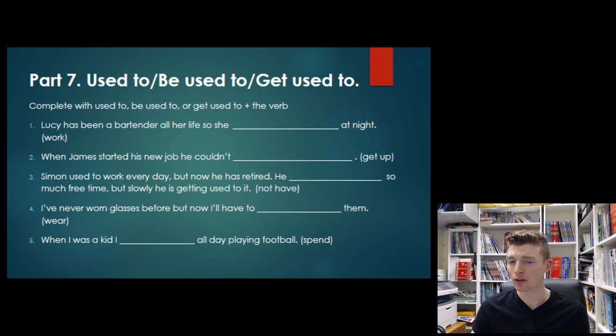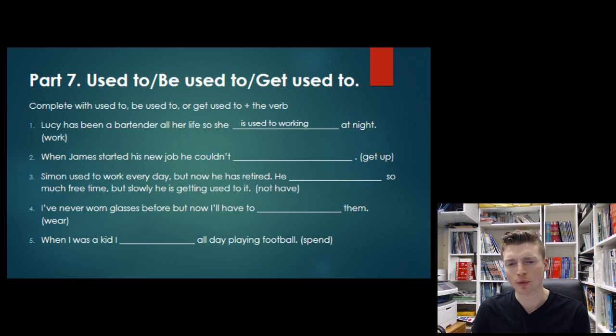So she, okay, so this is a situation she's comfortable with. So we're going to use our be used to structure here. She is used to, and with be used to, the verb must be in the gerund form. So she is used to working at night, a situation that is comfortable or familiar to her.